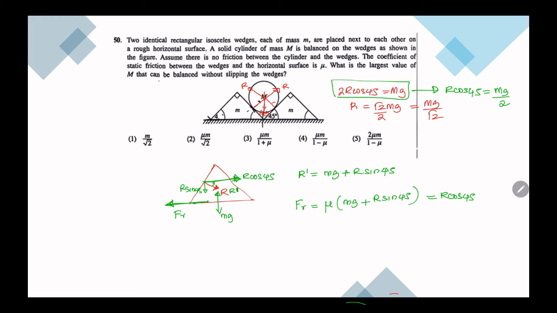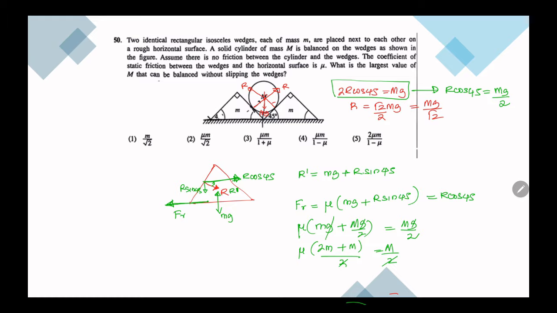R cos 45 and R sin 45 are equal, therefore I can write mu times mg plus, instead of R sin 45, mg by 2, is equal to mg by 2. So I can cancel all the g. Mu is equal to, 2m plus m over 2 is equal to m over 2. 2 and 2 cancel. Then mu is m over, we need to use capital M.